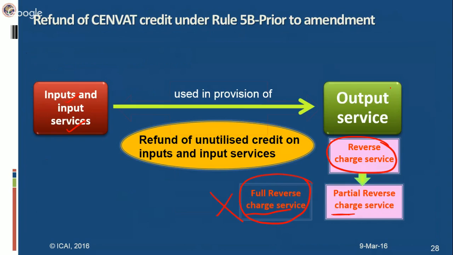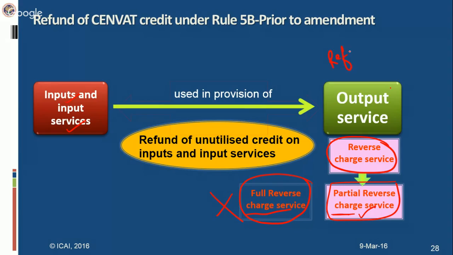So it is very obvious that refund of CENVAT credit unutilized on inputs and input services used in the provision of full reverse charge service will not be allowed, because full reverse charge service is not an output service. Now what is remaining is partial reverse charge service. So whatever inputs and input services are used in the provision of a partial reverse charge service, and some credit has remained unutilized on such inputs and input services, then that will be allowed as refund.